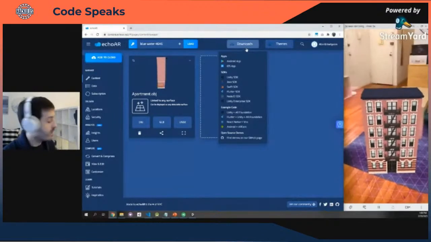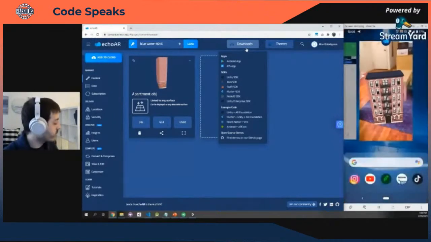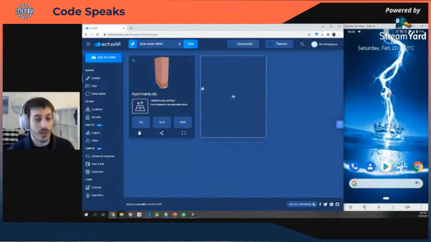How cool was that? But now what if I told you that you can actually see this building in your phone right now? So as I mentioned, we support many different platforms, many different cameras. So what we just saw was a mobile app, but we also support web integration. So you don't have to install anything.